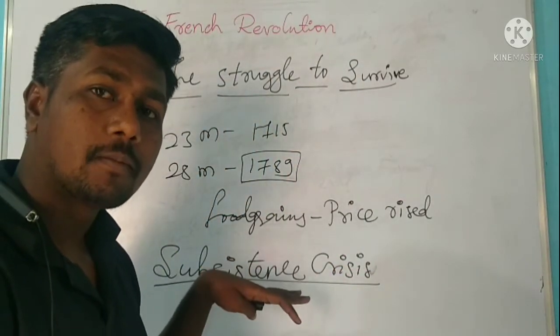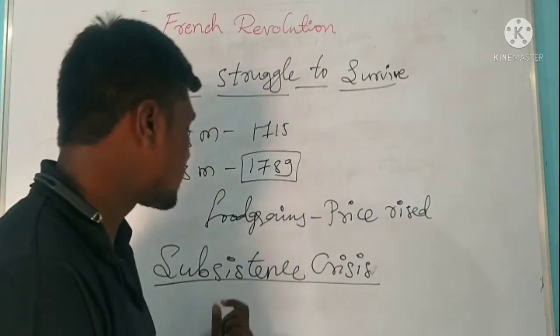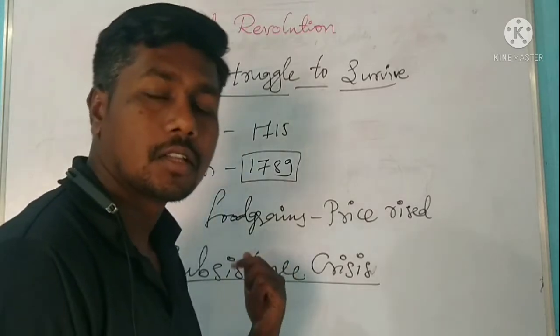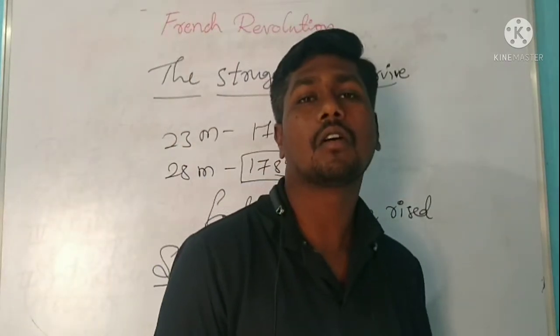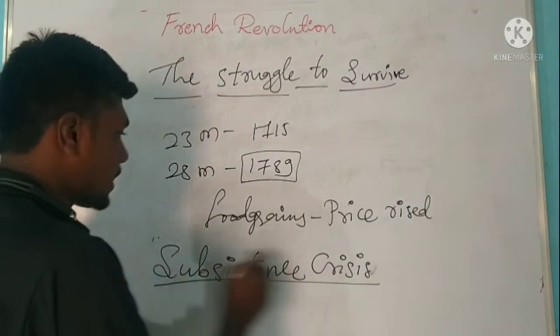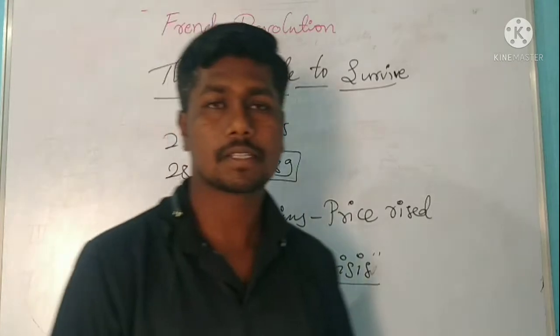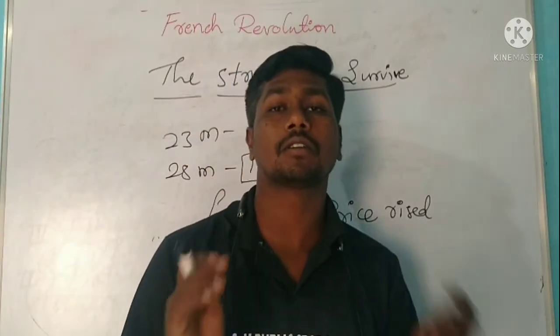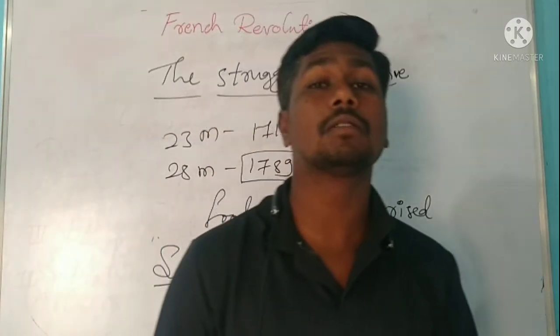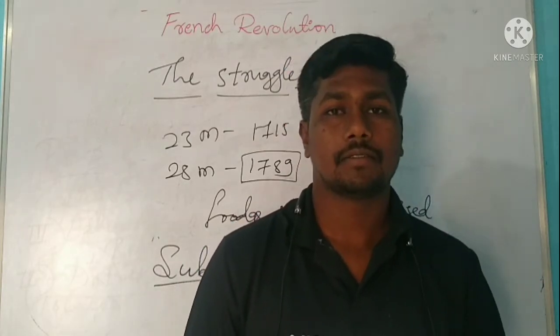And the situation of France became worse when, as I told you, the crops failed because of drought or hailstorm. This led to the subsistence crisis, a situation in which people couldn't meet their daily needs.